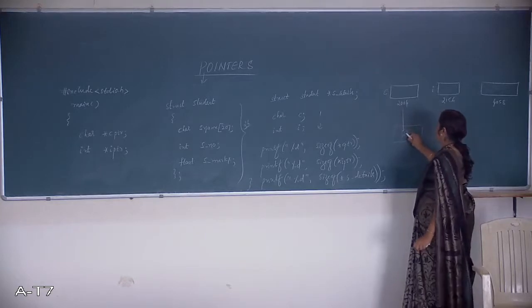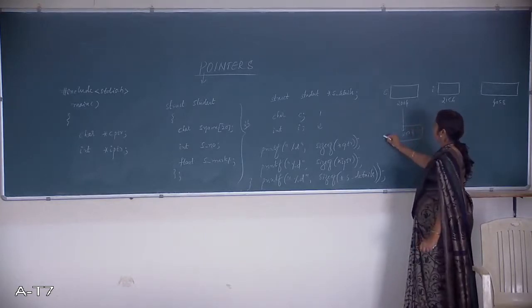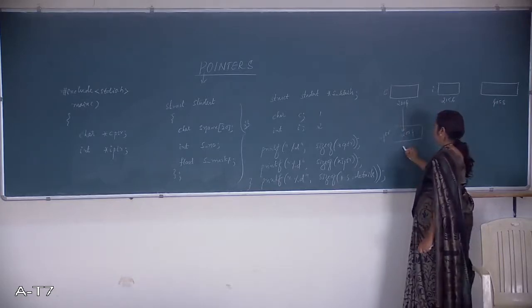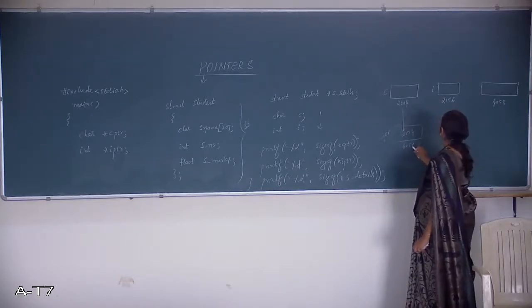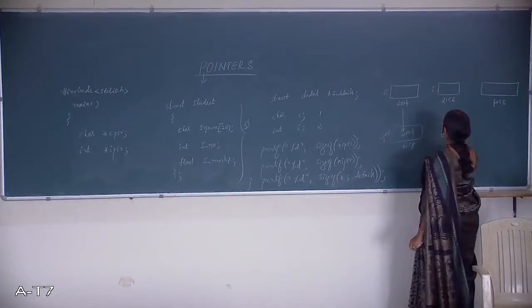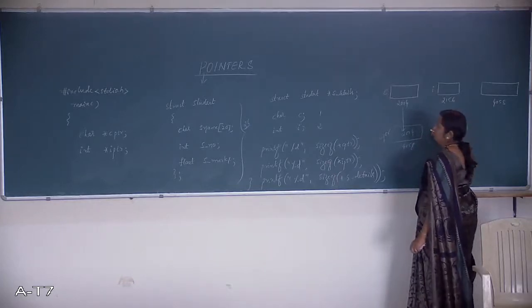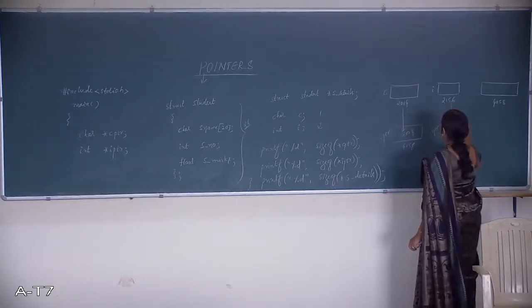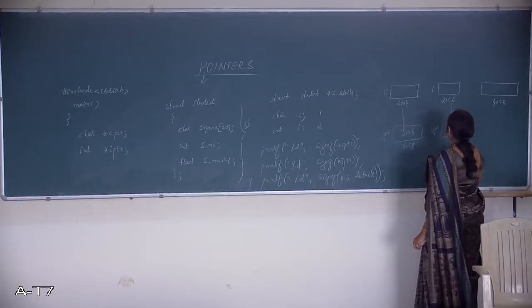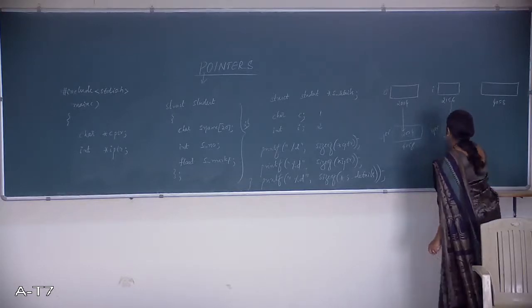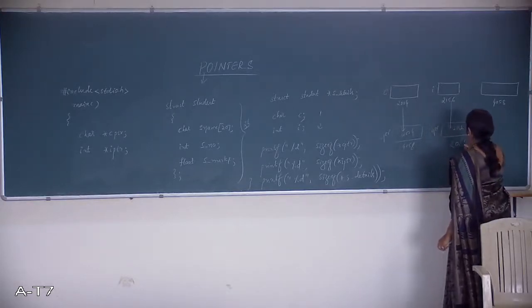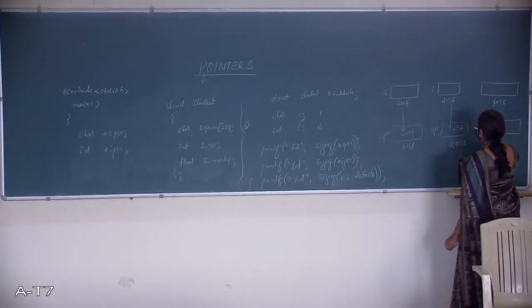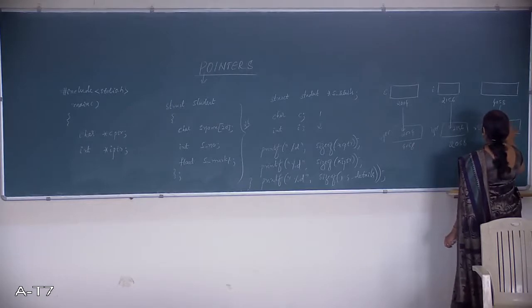The address. cptr is the character pointer variable, and again it will have some address. And one more is the integer pointer variable, also holding an address at some location, and the structure student pointer variable is also holding an address, that is 4058.